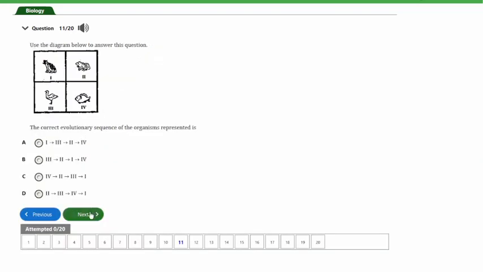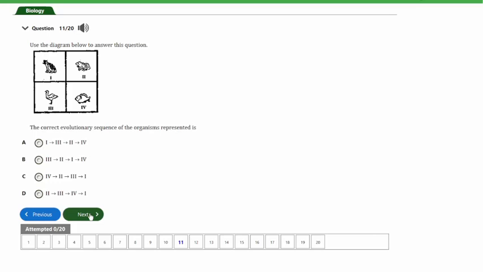So guys, let's look at the next question, and that's question number 11. We have here a diagram, and the question says the correct evolutionary sequence of the organisms represented is A. I, II, and IV. B. III and IV.